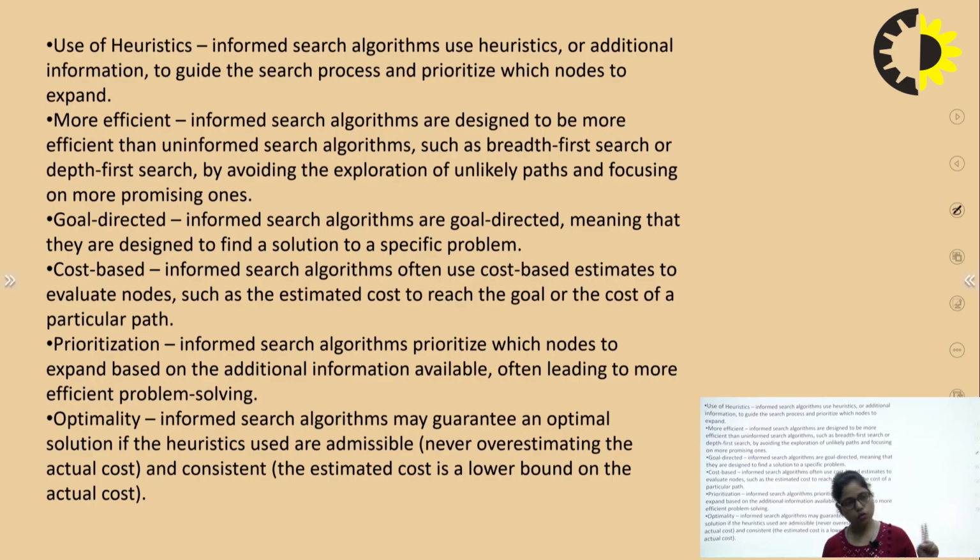The next one is optimality. Informed search algorithms may guarantee an optimal solution if the heuristics used are admissible, meaning they never overestimate the actual cost, and consistent. The estimated cost is a lower bound of the actual cost.